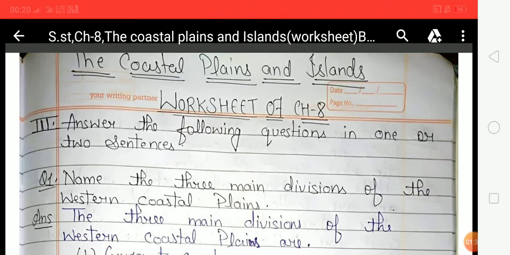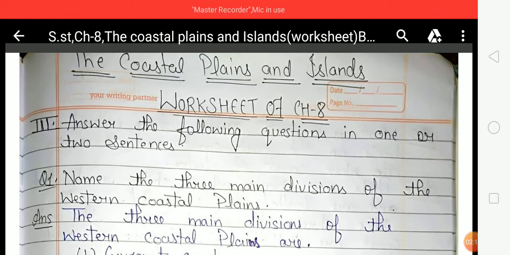Now come to the next topic, life in the coastal states: how the people of coastal states spend their life and what their climate, occupation, culture, languages and foods are. So students, let's have a quick overview of this. Climate: the climate in the coastal area is moderate due to the presence of the sea. The climate in the coastal area is neither very hot nor very cold.